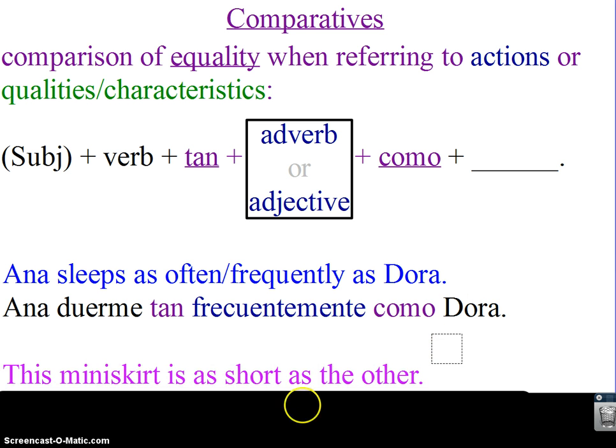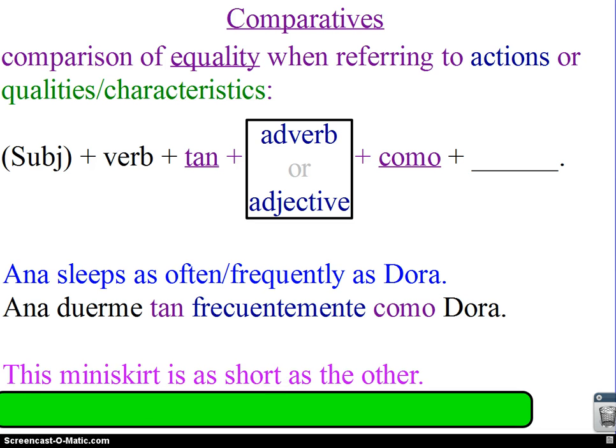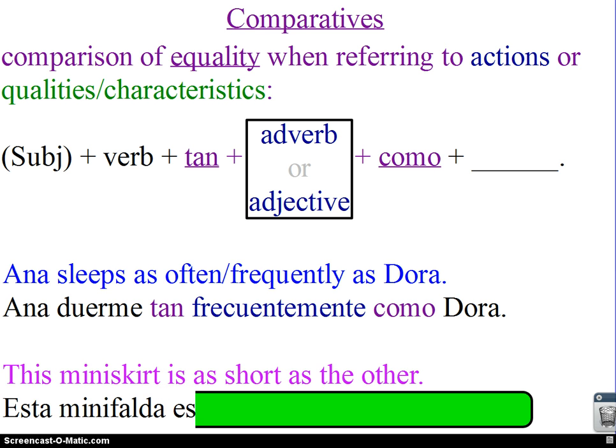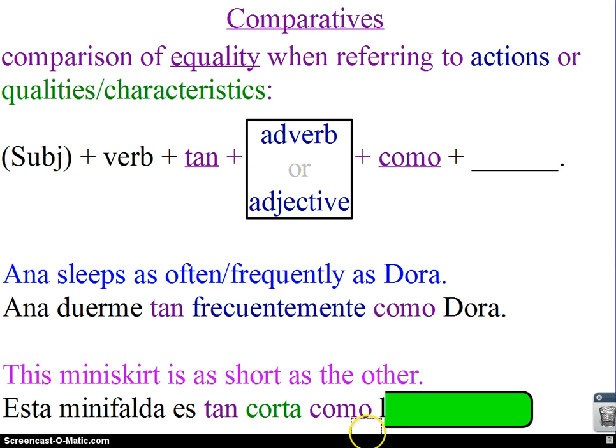Let's try another one. This mini skirt is as short as the other. From our vocab, we should know how to say mini skirt, and we know that this and these have T's, so esta mini falda is, the length is going to be a permanent characteristic of the skirt, so ser becomes es. As short as will be tan. Short for a person is bajo, but short in length is corta to match mini falda. Como. Tan blank como. Tan corta como is as short as. And the way you say the other is either el otro, or in this case to make it match, la otra. Alright, there are two examples done for you.